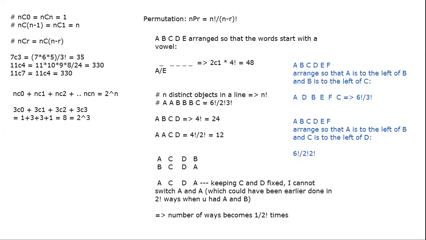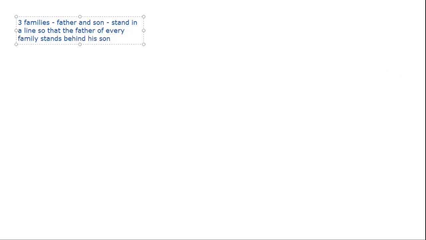A typical example of this is, let's put it like this: three families, each consisting of a father and son, stand in a line so that the father of every family stands behind his son. So how many arrangements are possible?